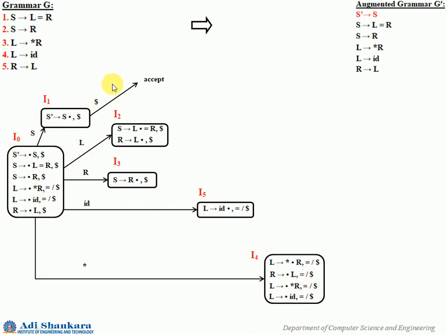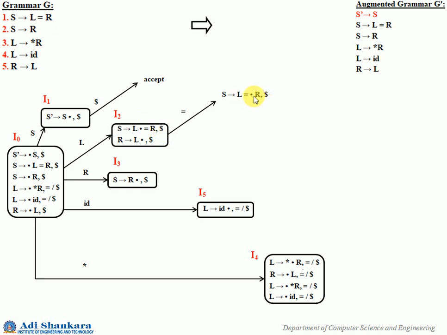Now for I1 anyway you have already seen this. For I2, what transitions are possible? You need to see this. See, S gives L dot equal to R, so you need to have an equal to transition from I2. We'll see that. So S gives L equal to dot R, and this look ahead will be transferred.